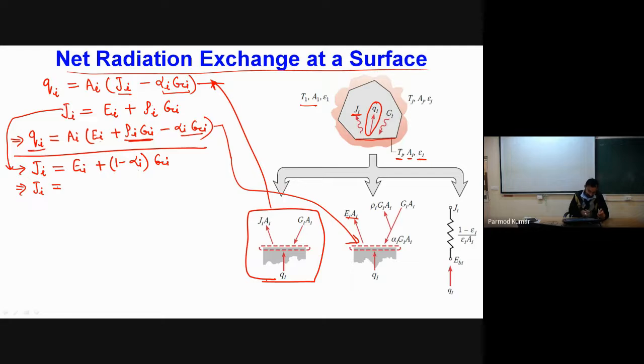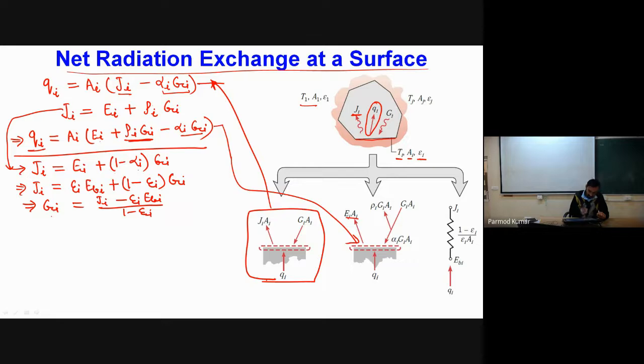Okay, and let me use over here the assumption of gray surface also. So this Ei, I can write as epsilon i into E black body i, plus, using the assumption of gray surface, alpha i is equal to epsilon i, so 1 minus epsilon i into Gi. From here, if I calculate Gi, it will become Ji minus epsilon i into Ebi divided by 1 minus epsilon i.